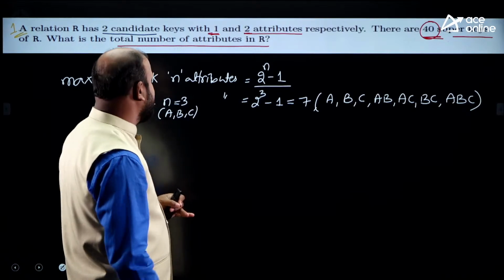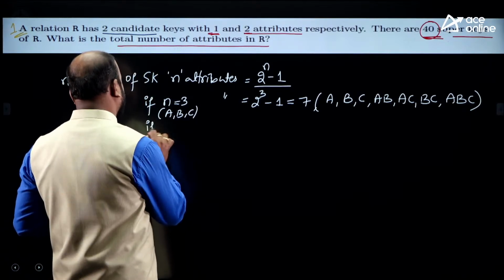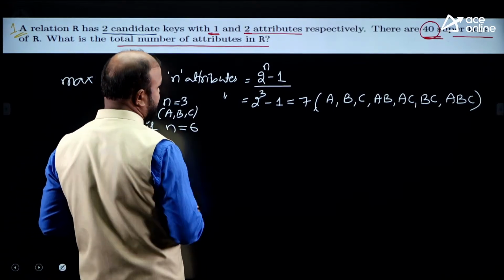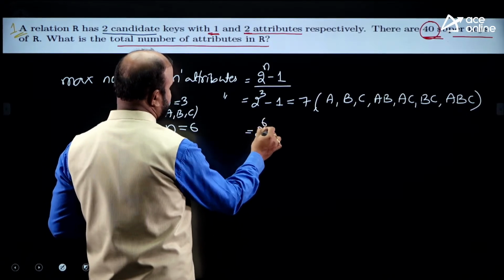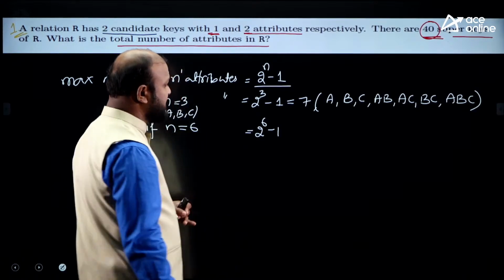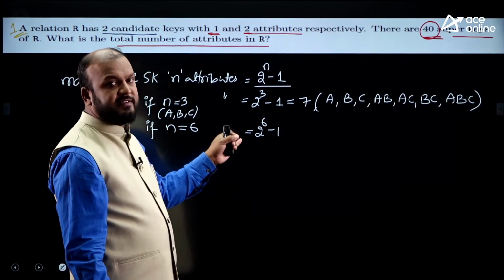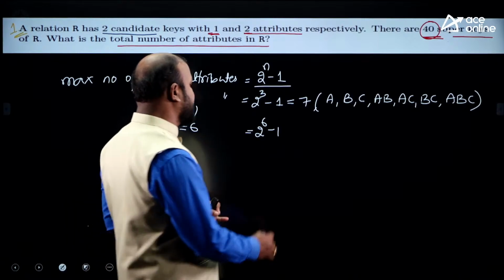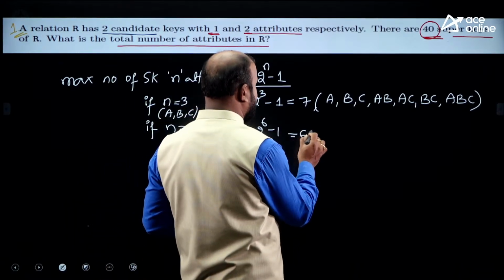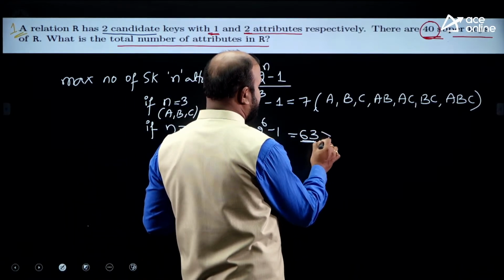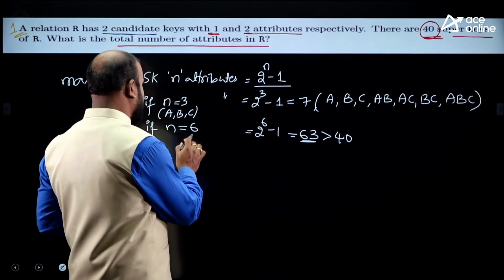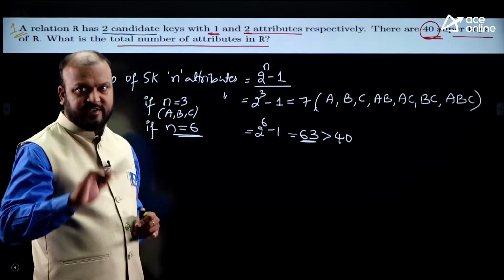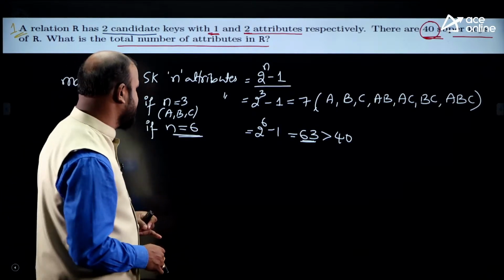And if n equal to 6, the number of super keys is 2 power 6 minus 1. What is 2 power 6? 2 power 5 is 32, 2 power 6 is 64, minus 1, 63 maximum possible. Which is greater than 40. So it should be any number which is greater than or equal to 6.